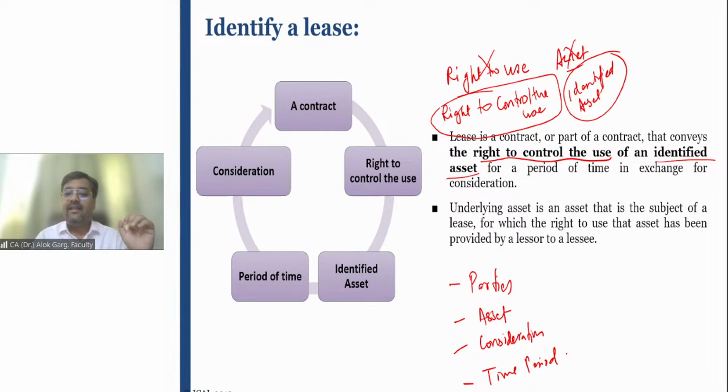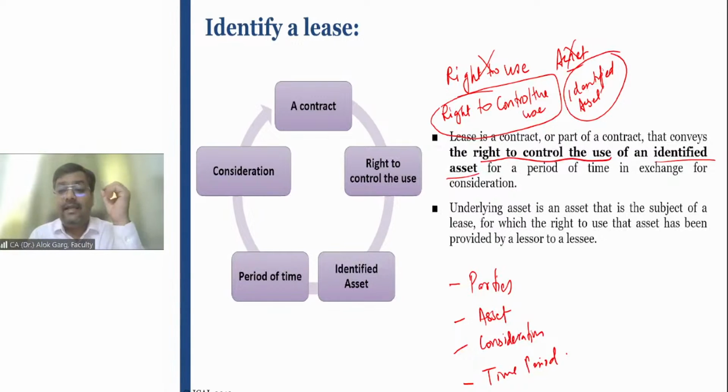I have said, Viraj, please use this car, but I have imposed so many conditions. In that case, although I have transferred the right to use, I have not transferred the right to control the use. I am controlling the use which Viraj is doing. Viraj has possession of that car and is using it. So right to use has been transferred, but right to control the use has not been transferred.